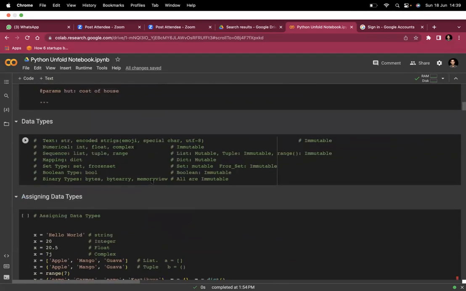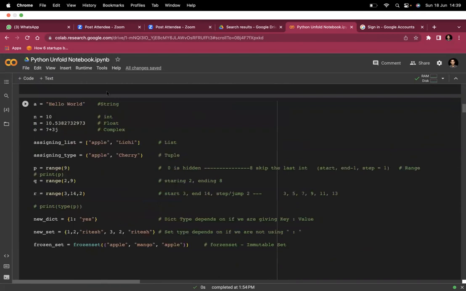Now come to this. This is a string. A equal to hello world is a string. You define the string. You define the integer. These are immutable. Float is immutable. Complex is immutable. This is the way you define the list. This is the way you define the tuple.